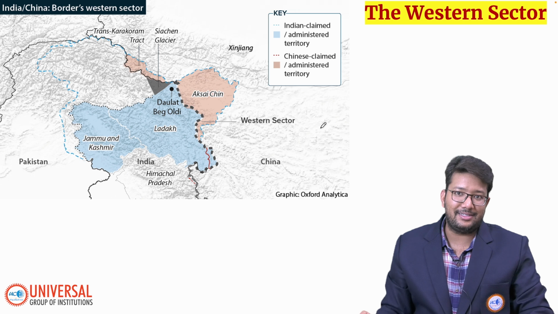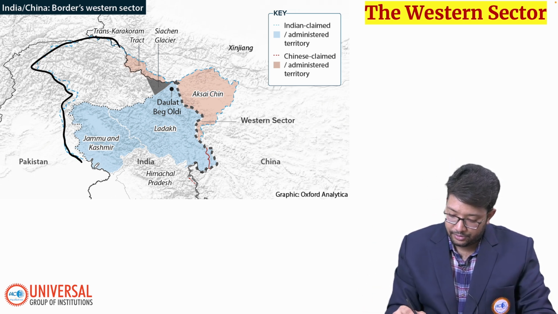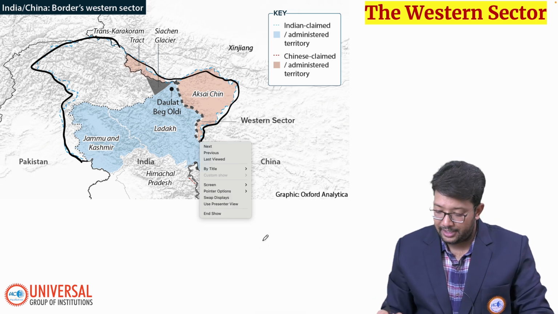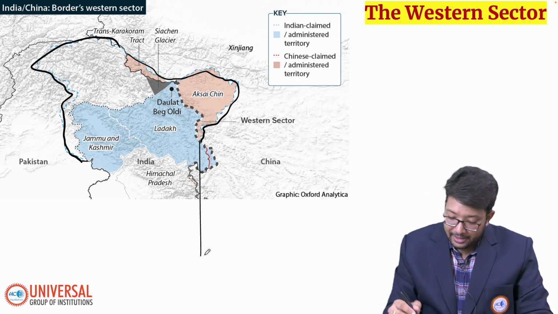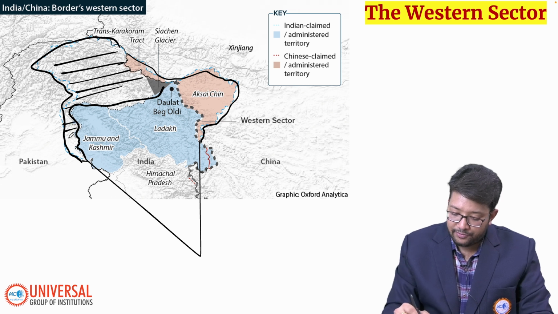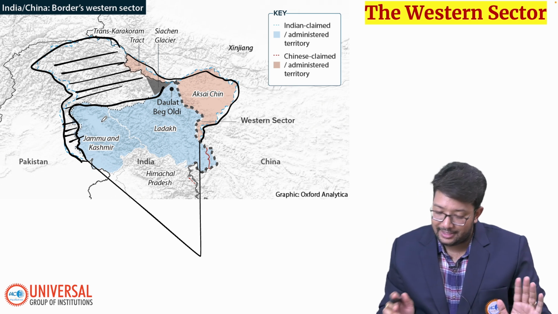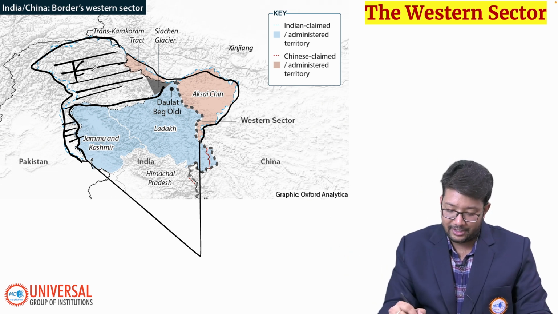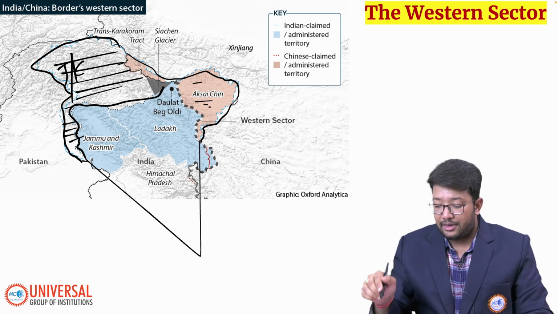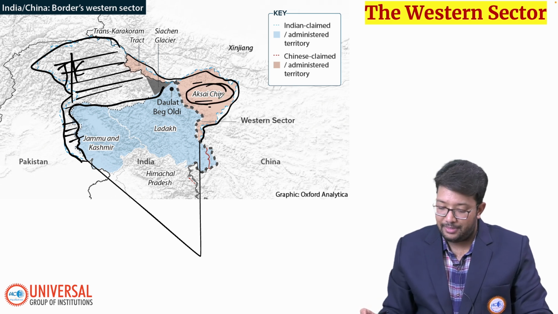Firstly, we will talk about the western sector. What exactly is going on there? This is our Indian map, which we claim we own. But can you see this line? This whole area is under Pakistan, which Pakistan calls Indian administered, but it is Jammu Kashmir only, it is our Kashmir, J&K. And this particular peach colored area is administered right now by China. It is called Aksai Chin. Aksai Chin is a district of India, you have to remember that also.